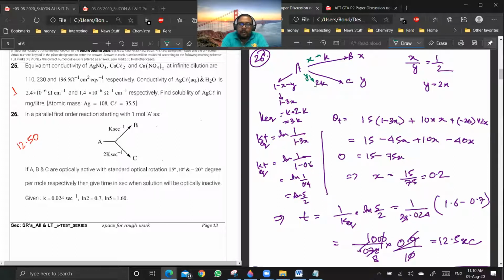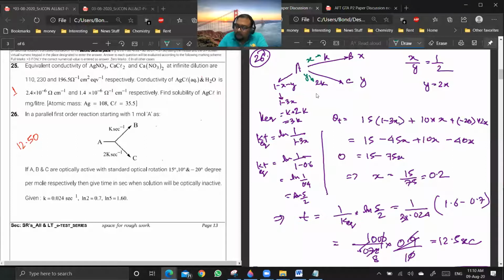So how many moles of B will be formed? X. And how many moles of C will be formed? Y. It should be 2Y, I know, because it is 2K over there. Oh, no. You see, A is giving B. If you are taking X moles, how many moles of B will you get? Stoichiometry. There is no chemical kinetics here. Are you getting my point? Yes, sir. Okay, so this is the point. Just because it is 2K here will be affecting the rate expression.